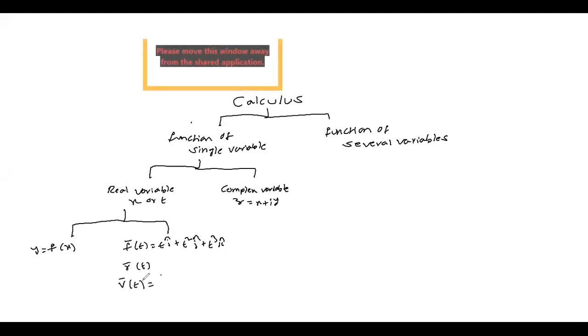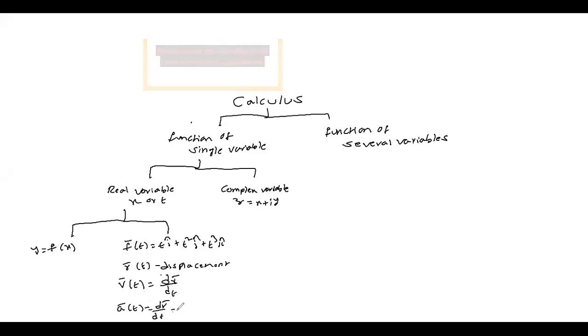In physics, if the displacement vector is given, you get the velocity vector by differentiating r bar with respect to t, dr bar by dt. Similarly, acceleration is dv bar by dt, that is nothing but d square r bar by dt square.